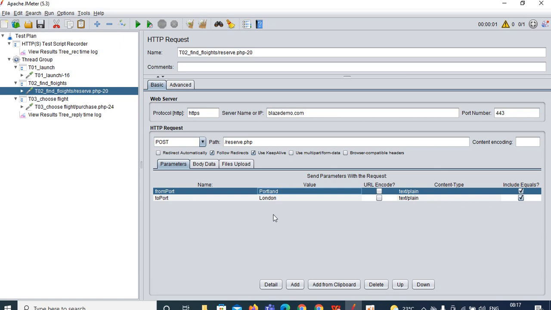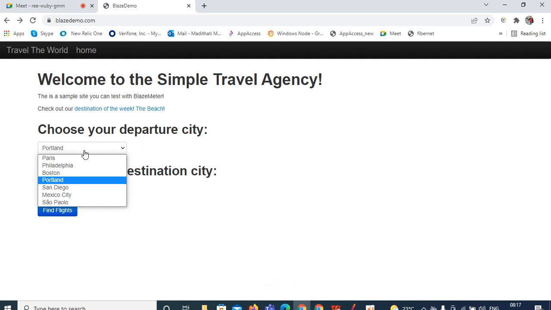So that is not a realistic environment. Why? Because if there are 1000 people, each of them can choose any input here. They can travel from Paris to London, from Boston to London, from Portland to London, from San Diego to London. Like that, multiple inputs they can give in real time.